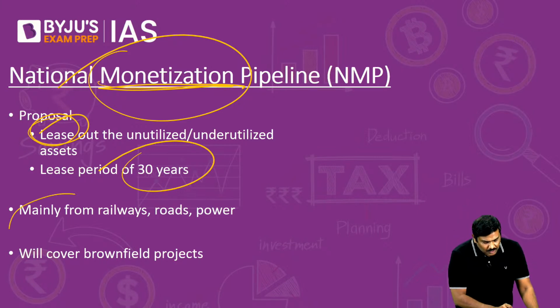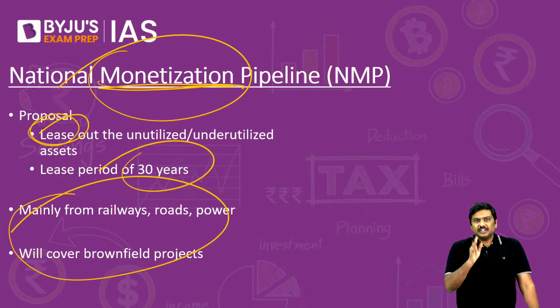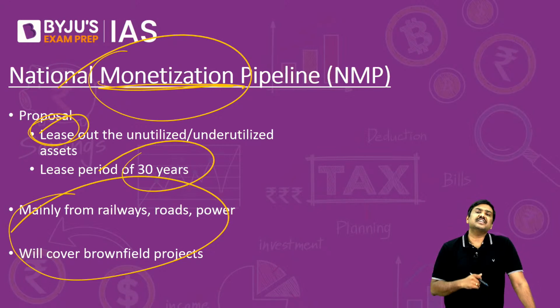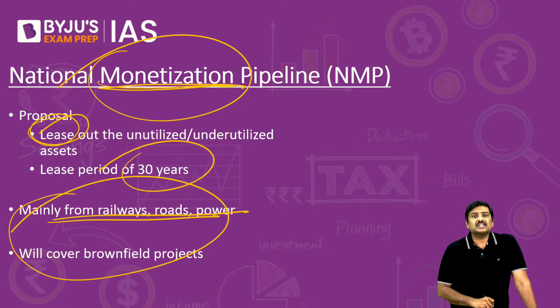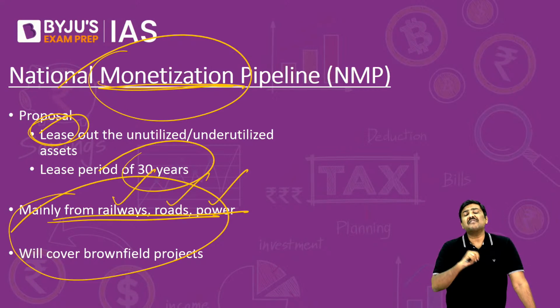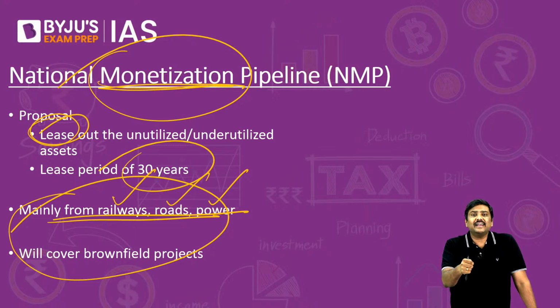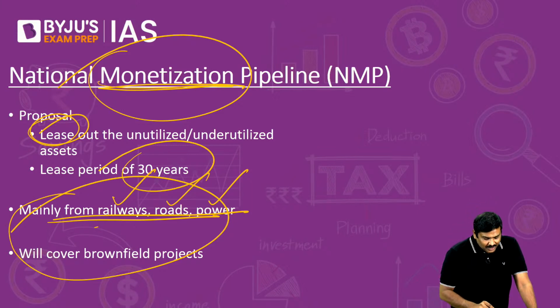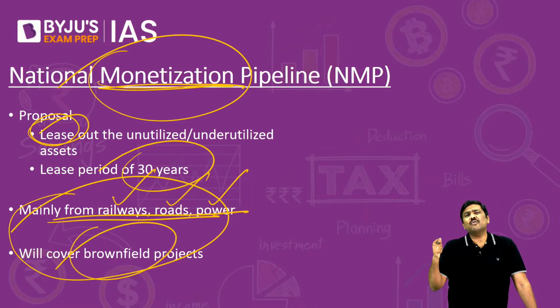Right? One more point here: this particular NMP, National Monetization Pipeline, will mainly focus on projects under railways, roads as well as the power sector. And remember this, we are not going to target new infrastructure projects under monetization, we are going to target brownfield projects. Meaning what?